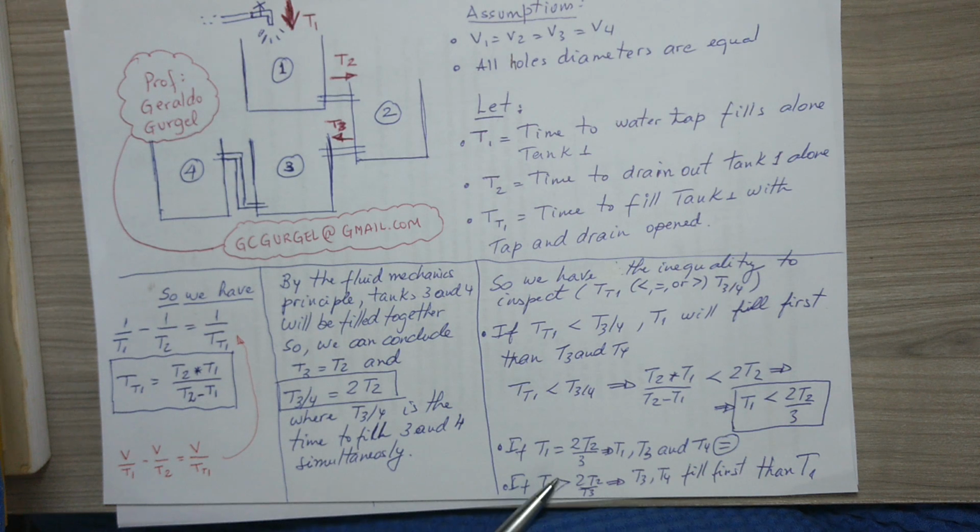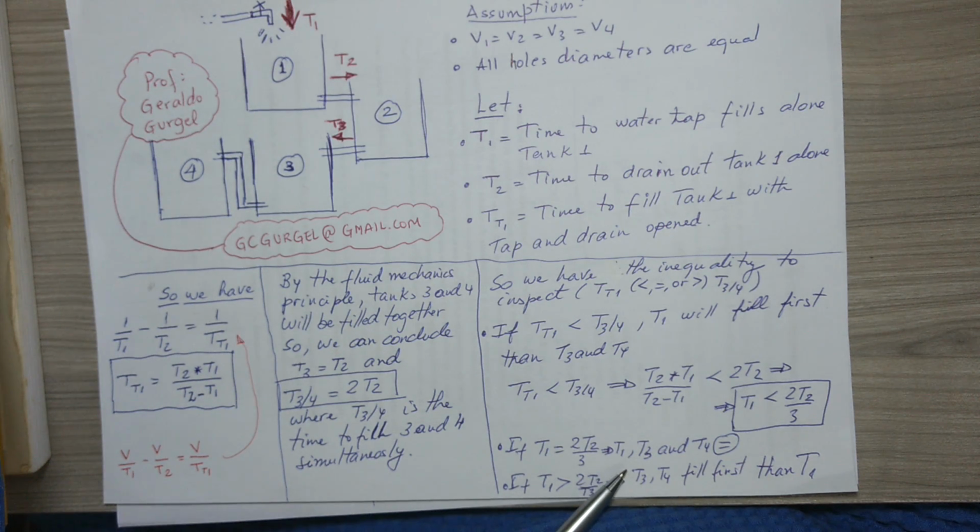The second possibility of this inequality is the equality of this relation, that is, the time T1 being equal to twice T2 over 3. Okay, in this situation of equality the solution is different now. Tanks number 1, number 3 and number 4 will be filling completely simultaneously, another solution. Okay, and we have a third and independent solution.